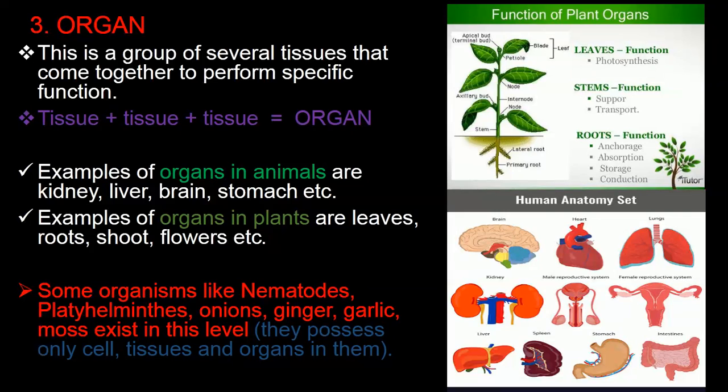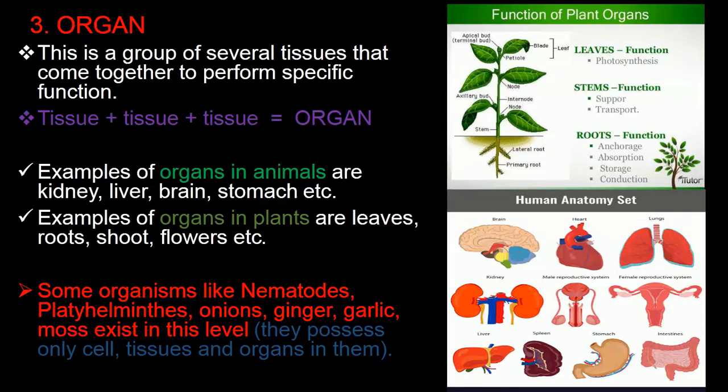Examples of organs in animals are kidney, liver, the brain, the stomach, etc. Now, if you look at the image at the side, under human anatomy set, you see some of these organs we are talking about.